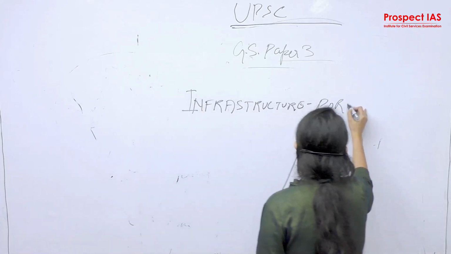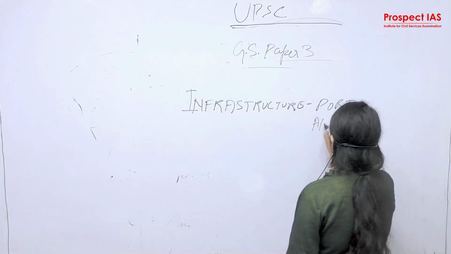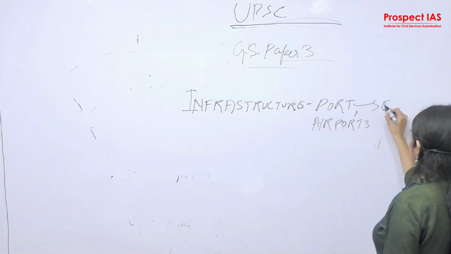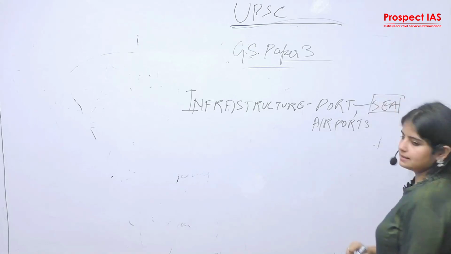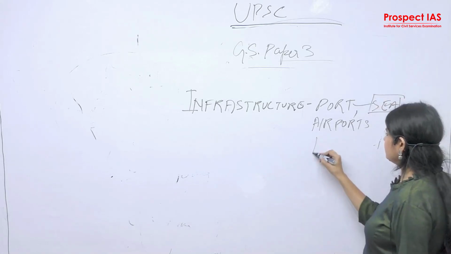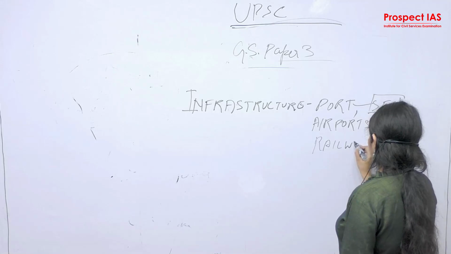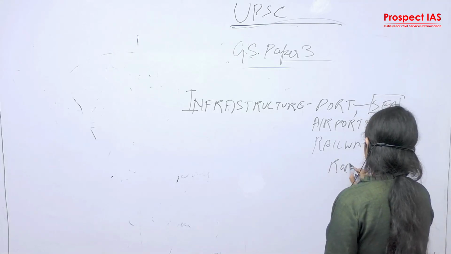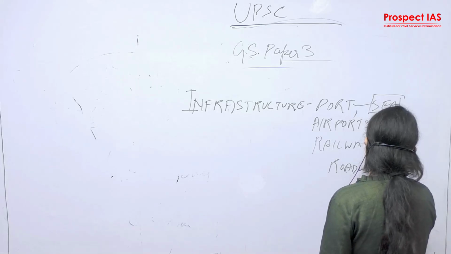Ports, meaning seaports here, airports, railways, roadways, pipelines.